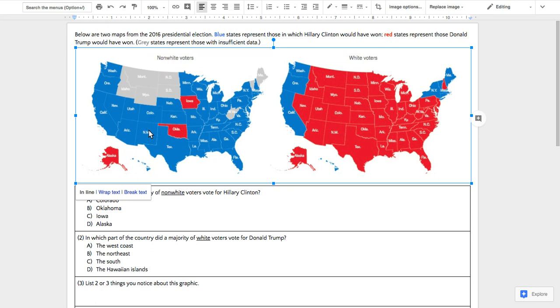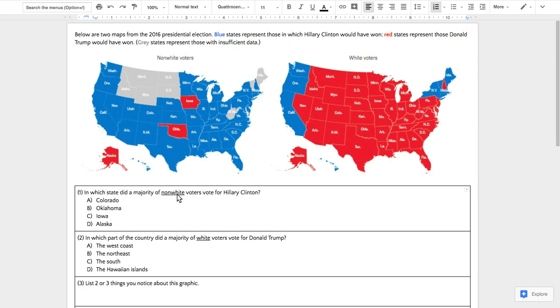notice that three of them have something in common, and that's that they're all red. And we know that red represents those states that Donald Trump would have won. So Donald Trump would have won Iowa, Oklahoma, and Alaska. He would not have won Colorado. So the question is, which state did a majority of non-white voters vote for Hillary Clinton? That's us. That's Colorado. Next part.